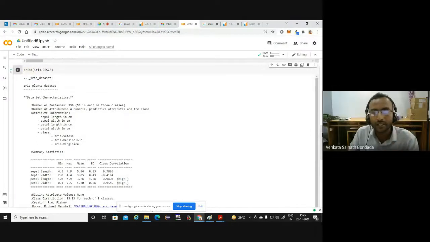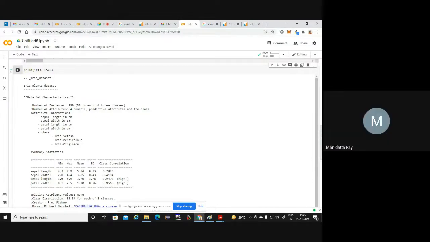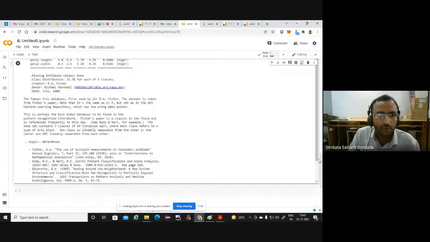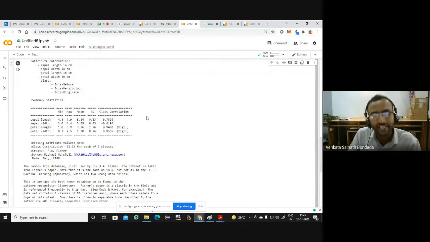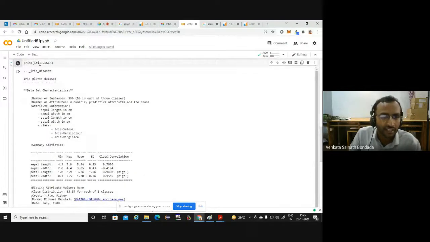For some of you who are already acquainted with scikit-learn, you can go to the other codes and then execute or understand. Yes. Now it comes. Okay. So now you can get more information, some references, everything. So if you want to know about any data set, if you use .DESCR, you will get some information.